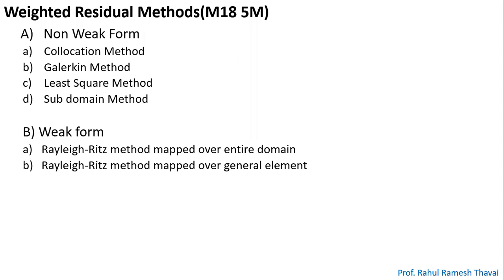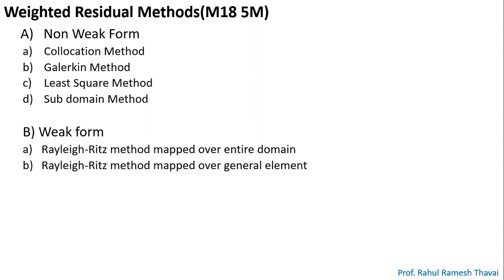In least square methods, weight functions are the coefficients of the approximate solution in the residue equation after satisfying all given boundary conditions. In subdomain method, weight functions are equal to 1, and you need to split the domain into a number of domains equal to the number of constants, right?